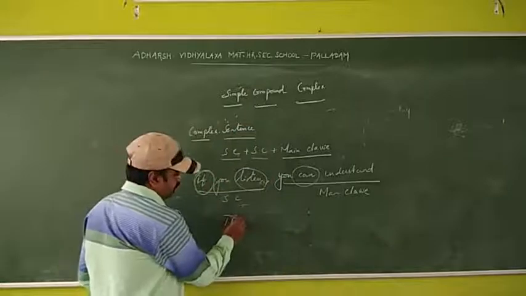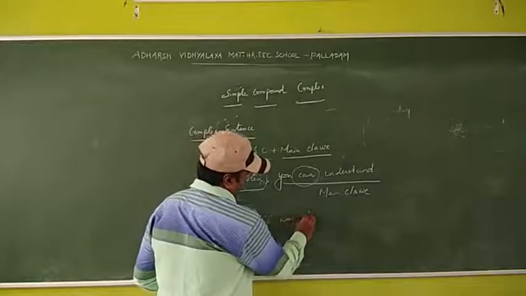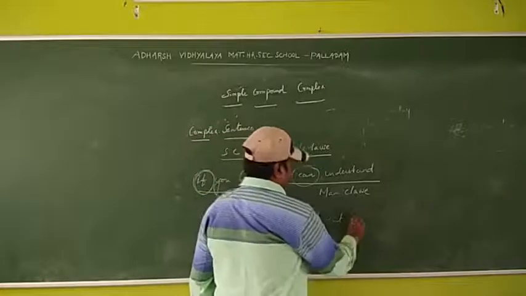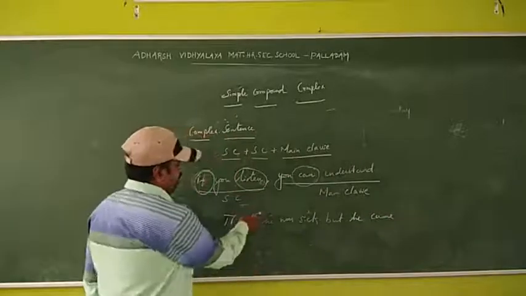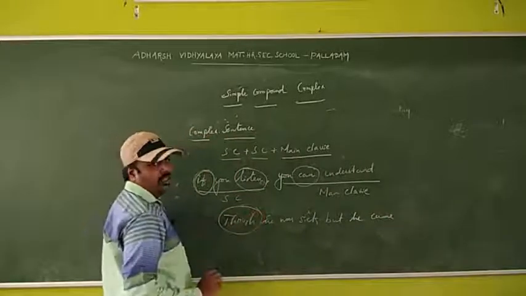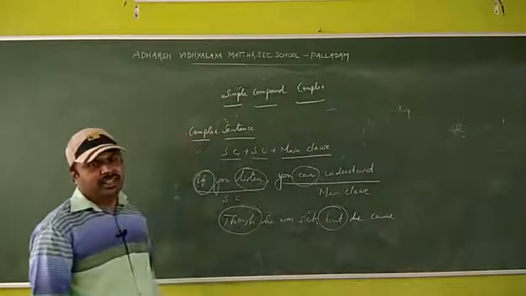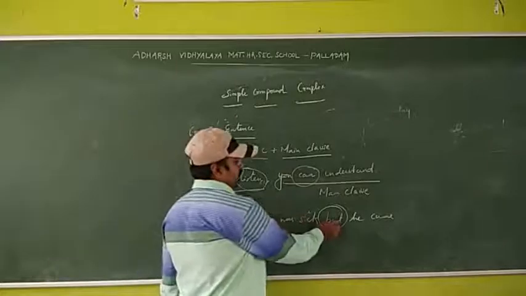For example, "Though he was sick, but he came." Here, though is a subordinating conjunction, and here, but is a coordinating conjunction. We have to remove any one conjunction, though or but.